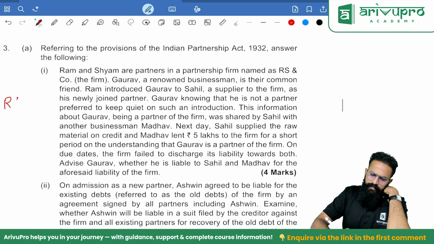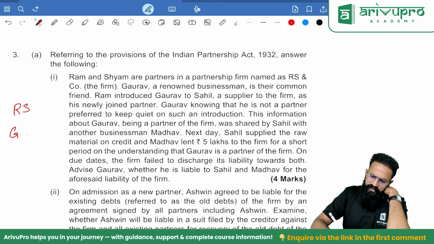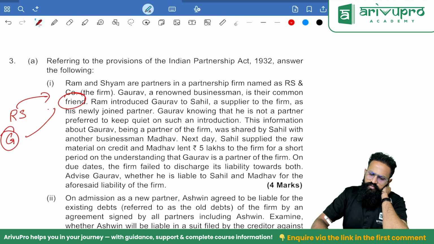Ram introduced Gaurav to another person called Sahil, a supplier, as his newly joined partner. Gaurav, knowing that he is not a partner, preferred to keep quiet.